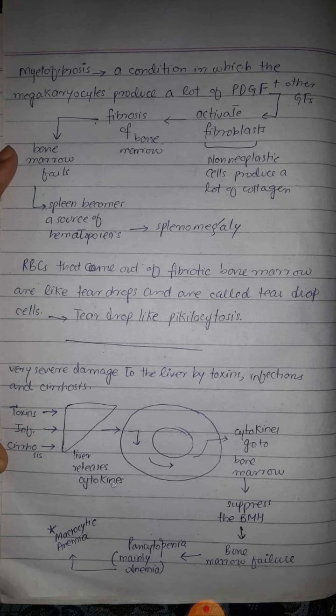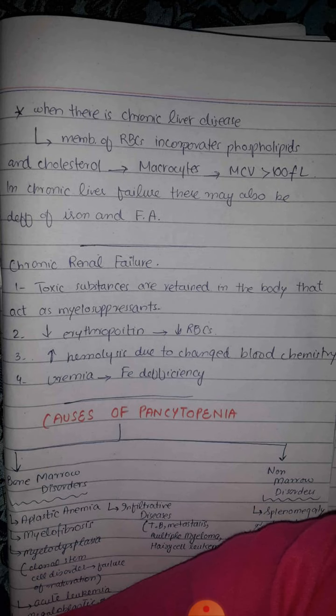So there is pancytopenia. Moreover, when there is chronic liver disease, then in the membranes of red blood cells, phospholipids and cholesterol start to accumulate, and red blood cells become larger than normal. They become macrocytes, and their mean corpuscular volume is greater than 100 femtoliter. So we can see that in a chronic liver disease, a person can suffer from macrocytosis. Moreover, chronic liver disease also leads to iron deficiency anemia and folic acid deficiency. Next, we have chronic renal failure.